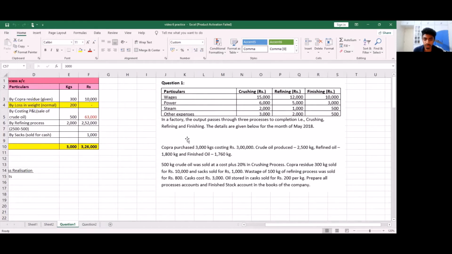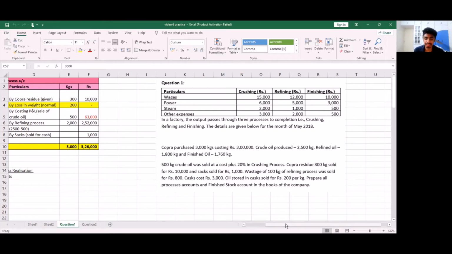If you notice, we are first given copra purchase relating to crushing process, crude oil relating to crushing process, refined oil, and finished oil. Like the name suggests, they go on to their respective process. And in the details, we have crude oil, which was sold, and we have given 500 kg units. Coming to copra residue relating to process 1, sacks relating to process 1. From wastage, it relates to refining process or process 2. And from casks, it relates to process 3 or the finishing process. So with this, we can understand what particulars relate to which account.